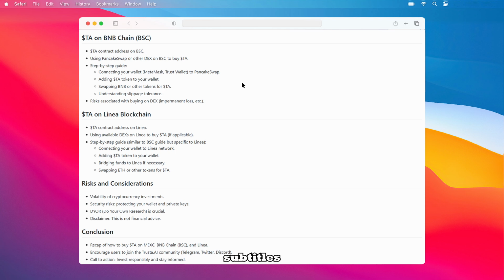In conclusion, let's quickly recap how you can buy the $TA or Trust.ai token. Remember, you can find it on MEXC, the BNB chain, also known as BSC, and the Linea network. We highly encourage you to join the Trust.ai community across platforms like Telegram, Twitter, and Discord, so you can stay up to date with the latest news and developments. Finally, remember to invest responsibly and always stay informed about your investments.